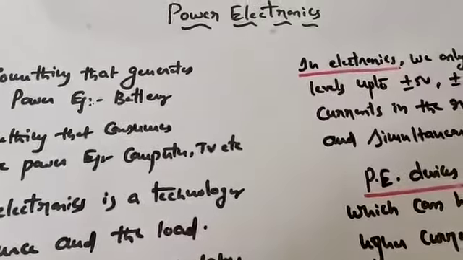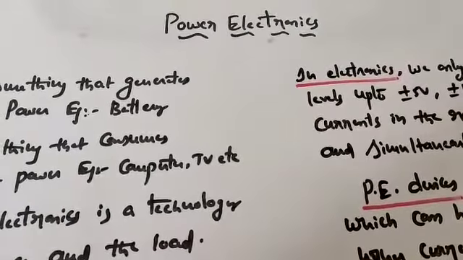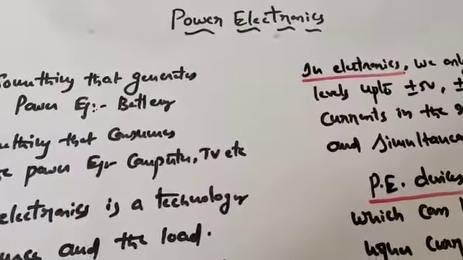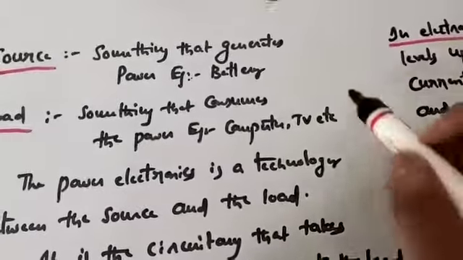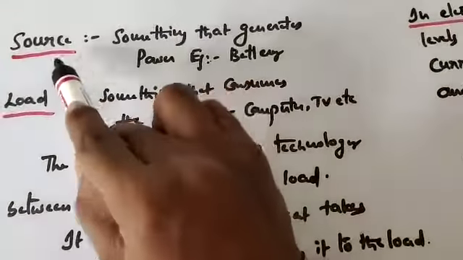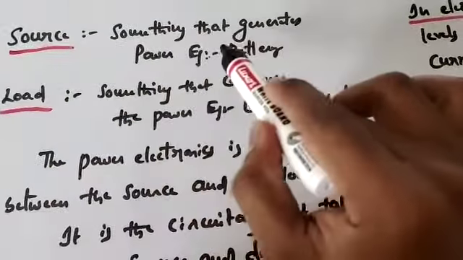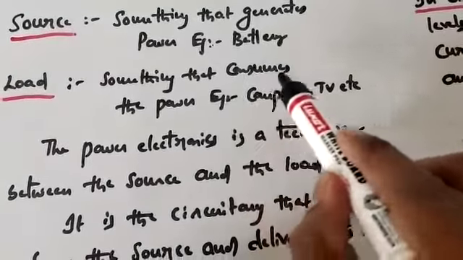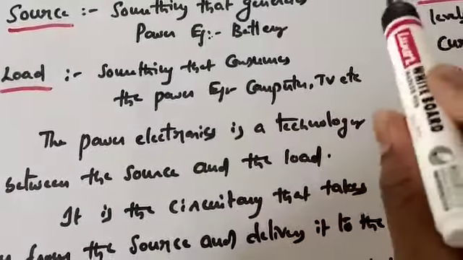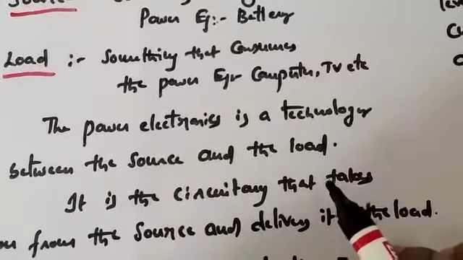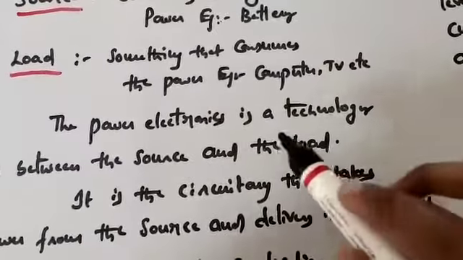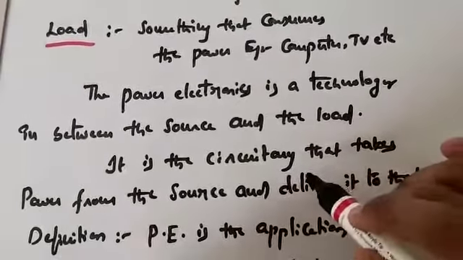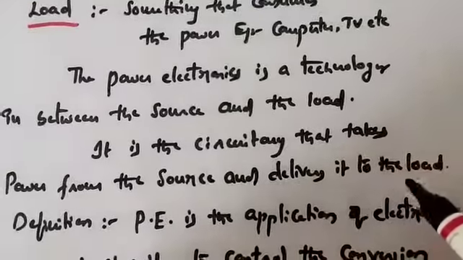If you are going to study power electronics, you have to know how electronics is different from power electronics. Remember two things here: one, source, and second, load. Source is something that generates power, for example a battery, and load is something that consumes the power, like computers, TV, etc. So what is power electronics? It is a technology that lies in between the source and the load, a circuitry that takes power from the source and delivers it to the load.